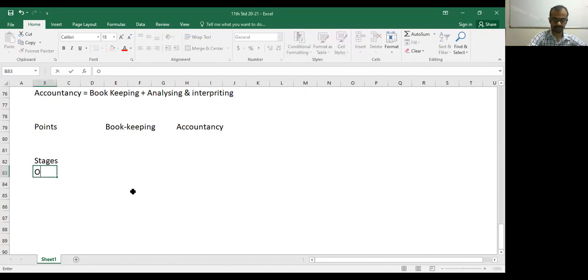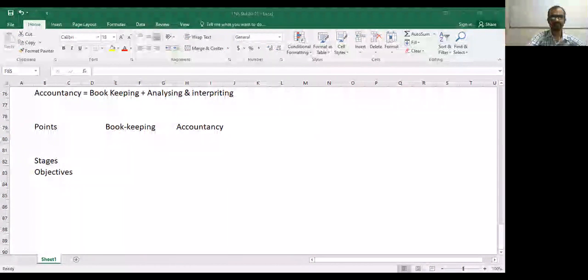Tell me about objectives. Someone else tell me objectives. Yes, Modita. The objective of bookkeeping is to keep the records of all transactions in a proper and systematic way. And in accountancy, the objective is to prepare the financial statements and further communicate the information to the relevant authorities. Perfectly. So even you said correctly and Sania, you typed the answer correctly. Okay, fair enough.